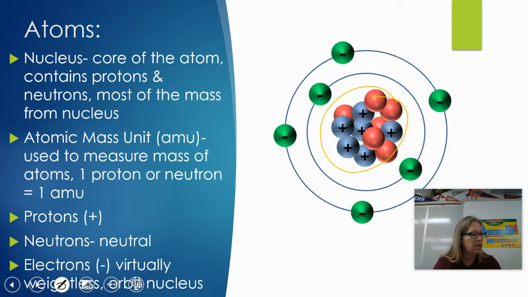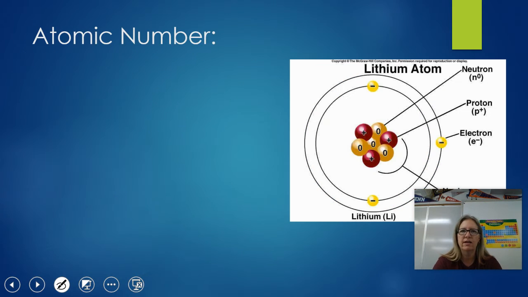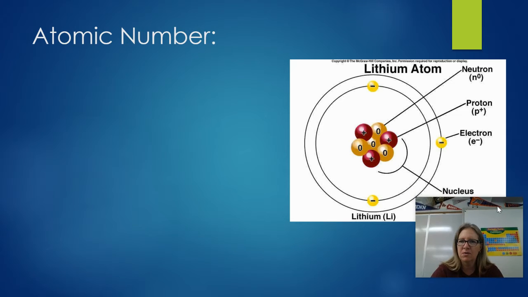Now, I will tell you that since there are 1, 2, 3, 4, 5, 6 protons in this element, I can tell you that is carbon. That is a picture of carbon. And I'll tell you how I know that in just a second. The atomic number, that's how I know it. Let me move myself just a little bit lower. There we go.